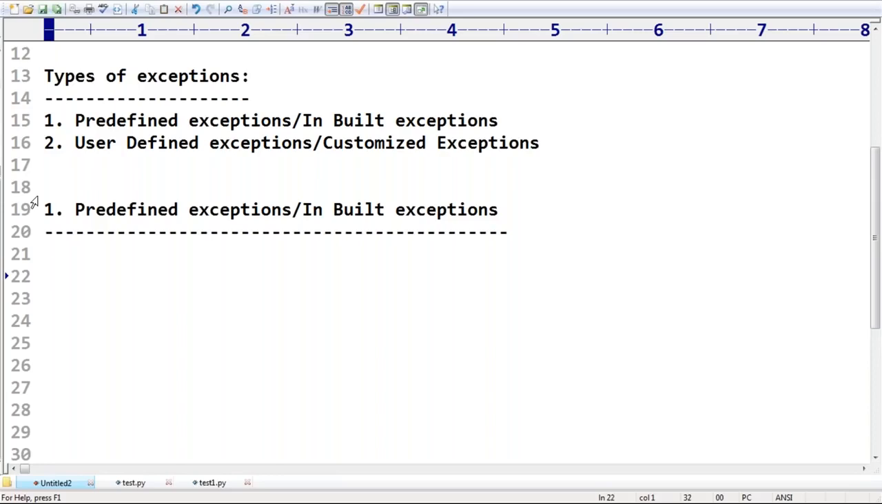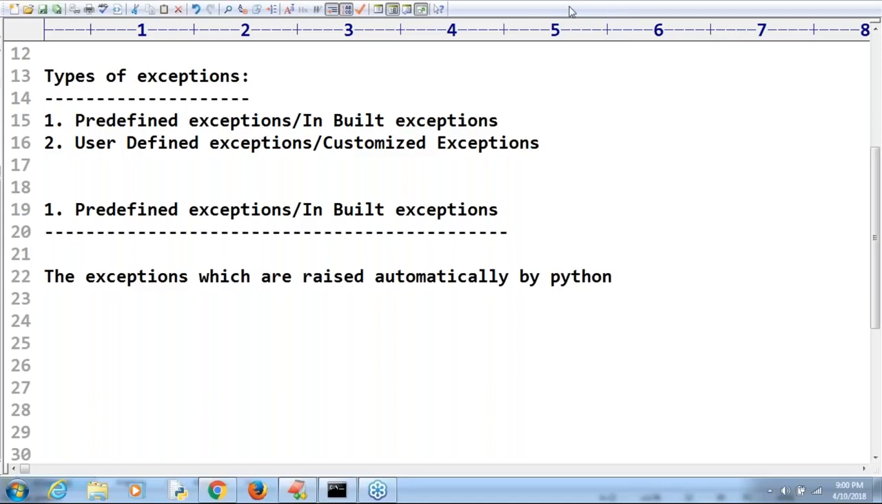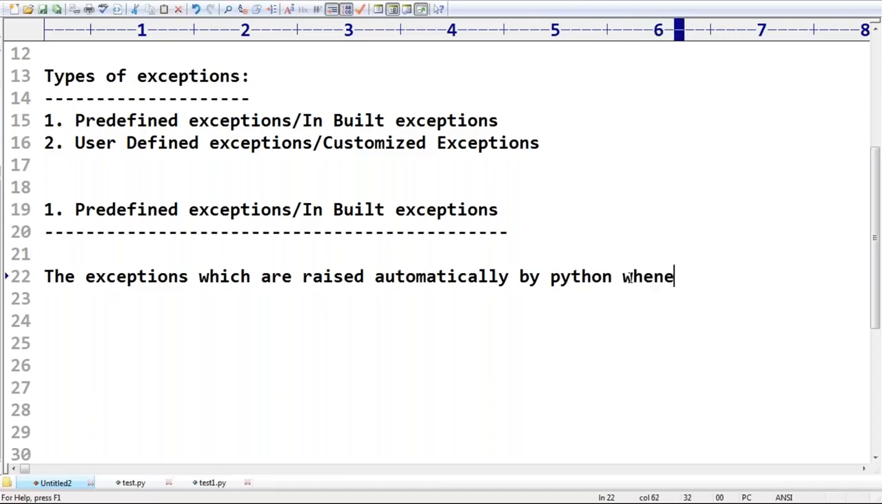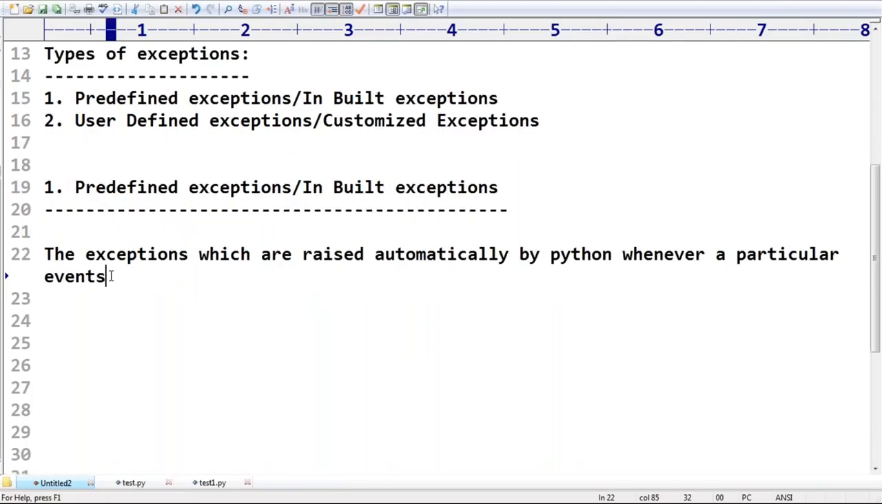Remember, these are the exceptions which are raised automatically by Python whenever a particular event occurs. Such exceptions are called predefined exceptions or inbuilt exceptions. We are not required to raise them. Python itself is going to raise them.